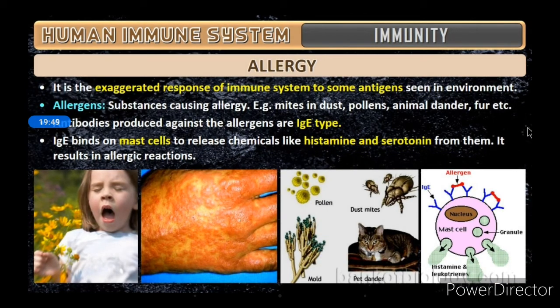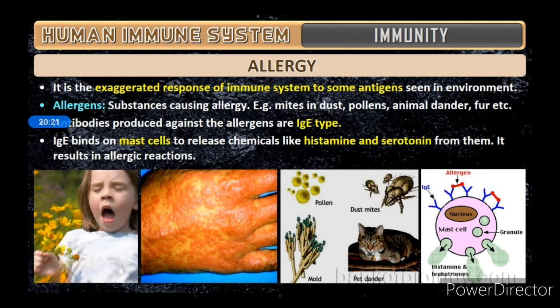Then what is allergy? Allergy is an exaggerated response of the immune system to some antigens seen in the environment. Most of you might be facing these problems, where a few are very allergic to pollen grains, animal fur, dust, and certain plants. Those are known as allergens, which cause allergies.